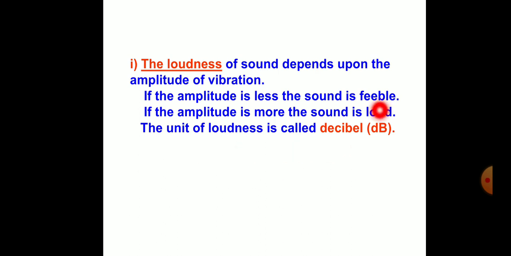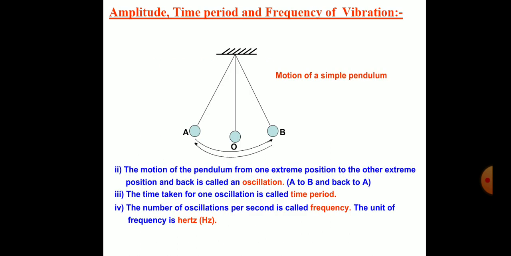It is written with a small d and a capital B. Decibel is the unit of loudness of sound. Once again, amplitude is the maximum displacement of a vibrating object from its central position. Amplitude less means loudness less; amplitude more means loudness more.